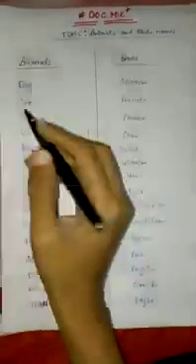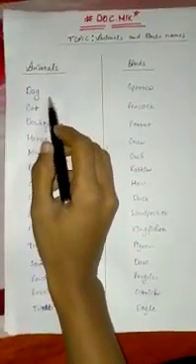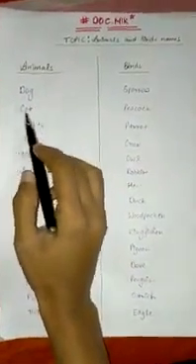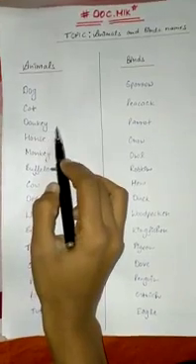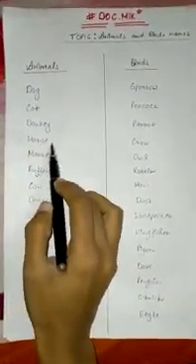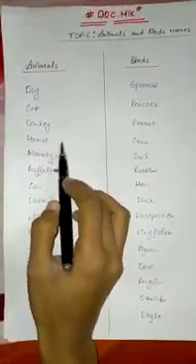Our first animal name is dog, D-O-G, dog. Second is cat, C-A-T, cat. Third is donkey, D-U-N-K-E-Y. Fourth is horse, H-O-R-S-E, horse.